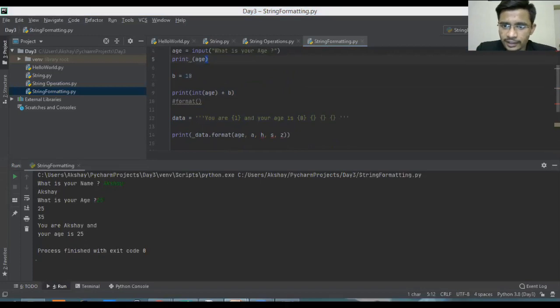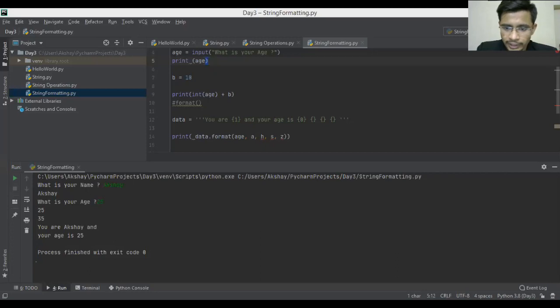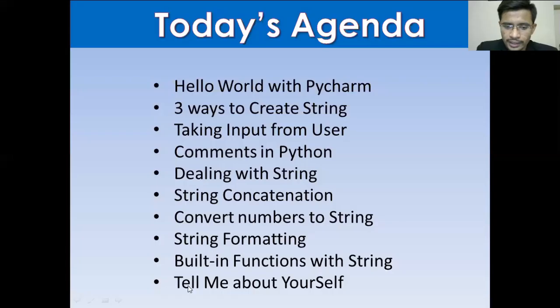Are you able to see my screen, which is today's agenda? Let me share it again. Okay, so this is the last thing that you have to do. Tell me about yourself. What we covered: 3 ways to create a string. We learned how to take input. We covered comments. We covered dealing with strings, converting numbers into strings. We covered string formatting. Built-in functions. There are a lot of built-in functions. We'll cover that part tomorrow. And this is your task.